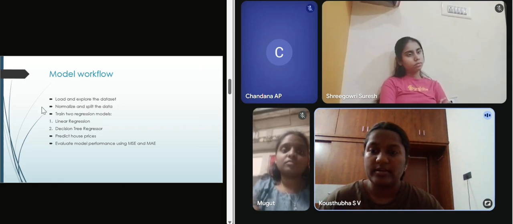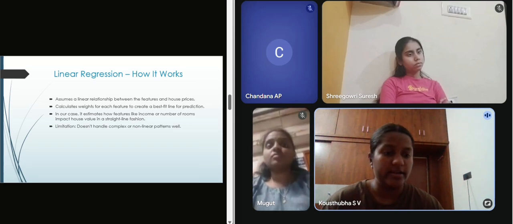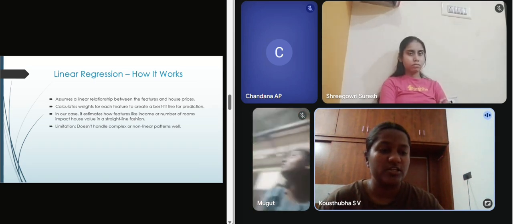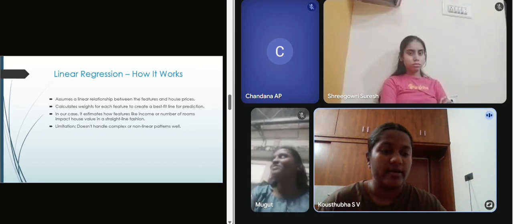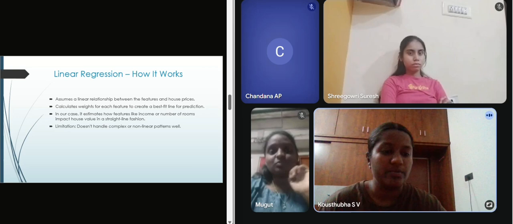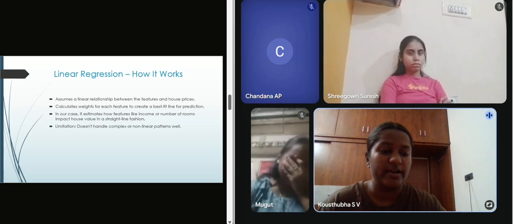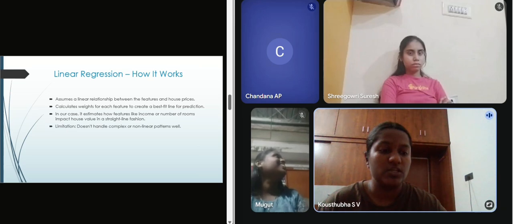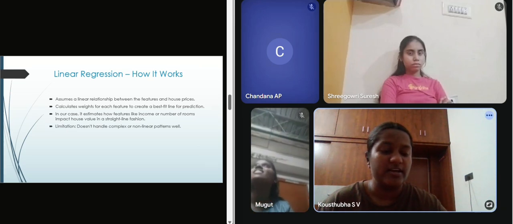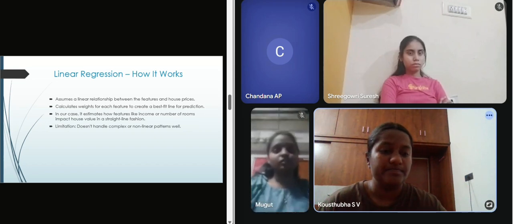Moving on to the next slide, that is linear regression and how it works. Linear regression is one of the most basic and widely used algorithms in supervised learning. It assumes a linear relationship between the features and the target variable. It calculates a weight for each feature and draws a straight line that best fits the data. In our case, we estimate how features like income or number of rooms influence house price. But there is a catch. It doesn't handle non-linear or complex relationships very well.